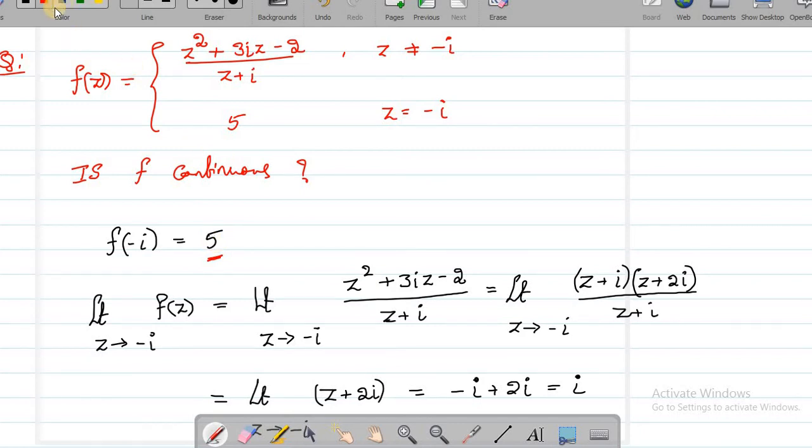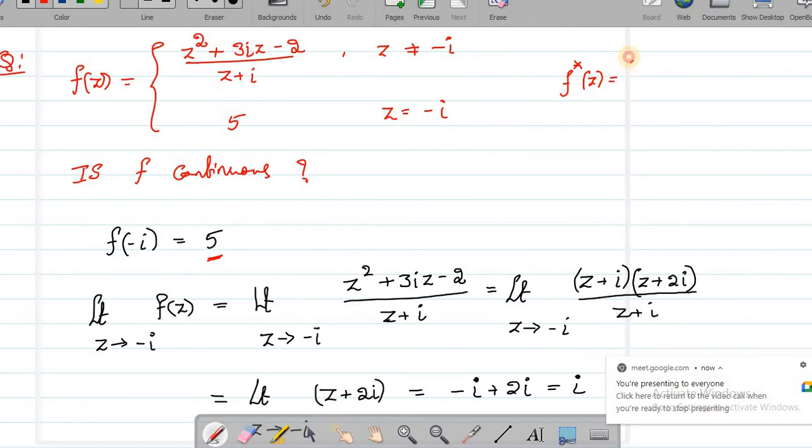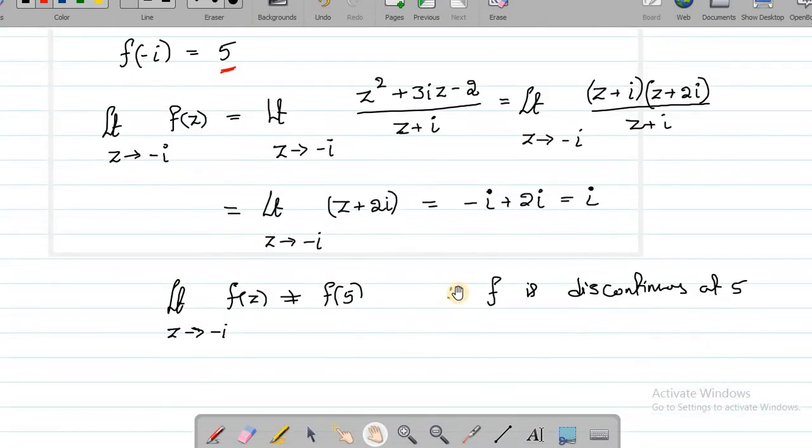So I'll redefine this function. Let me call it f star of z. My f star of z is the same expression when z is not equal to minus i, whereas I'll define it to be i when z equals minus i. Once I redefine this function at this point, the function becomes continuous, isn't it? So now we are able to remove the discontinuity just by redefining the function at a single point.